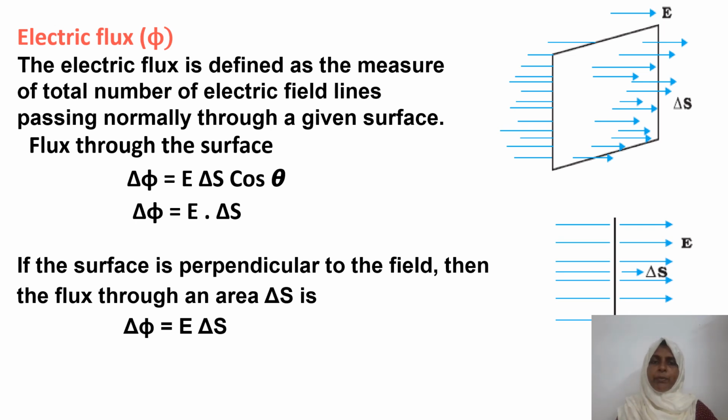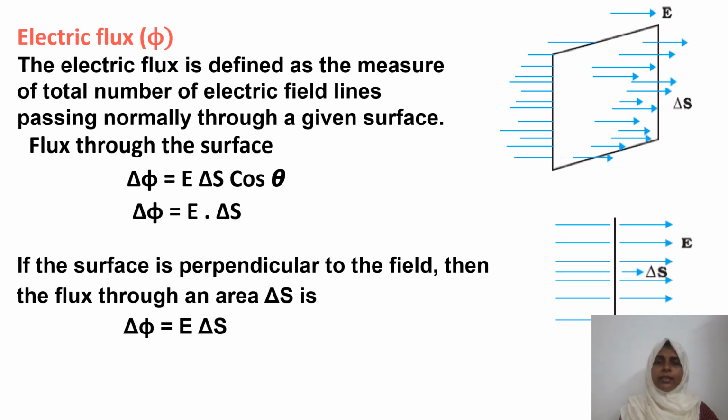But in this second picture, what do you understand? If the field lines are normal to the surface, or if the surface is perpendicular to the field lines, at that time what about theta? We know theta is equal to 0. Let the field lines and area vector be parallel to each other. That is why theta is equal to 0 and cos theta is equal to 1. Then this equation becomes delta phi is equal to E delta S.